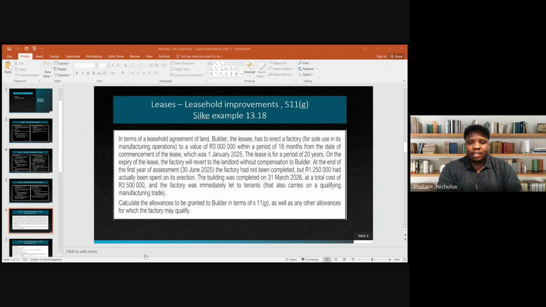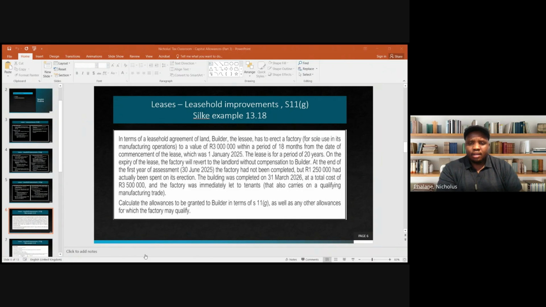Then I look at the year of assessment I'm dealing with to see how many months the improvements were brought into use. For the 2026 year of assessment, that is only 3 months: April, May, and June. So I multiply by 3, and I get my Section 11G allowances for 2026.